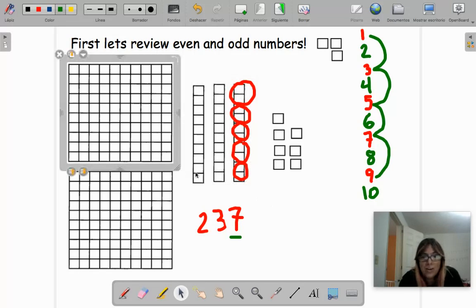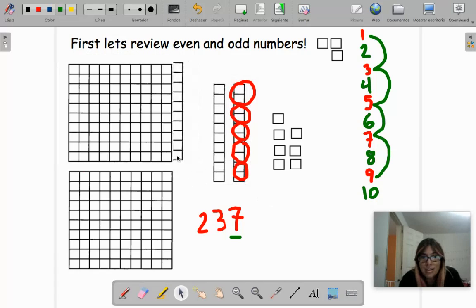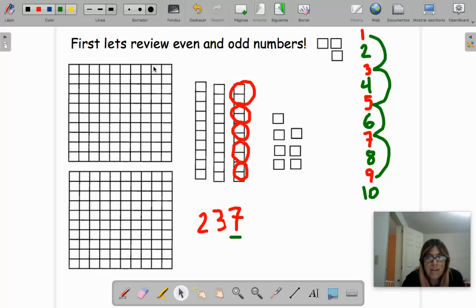And then the hundreds, look, the hundreds, it's exactly like this. So these are these that are here. So that means I know all of these are in pairs, and I will not continue because they are exactly the same. So actually this is even, even, even, even, even friends, okay? They all have a pair, they all have a friend. That's why we only pay attention to the last part, the ones, the 7.